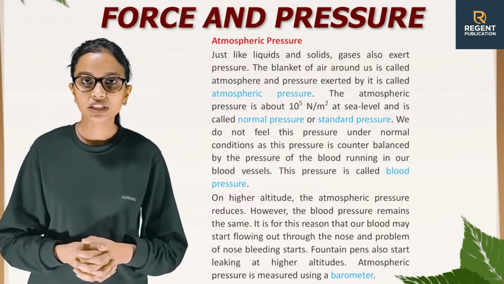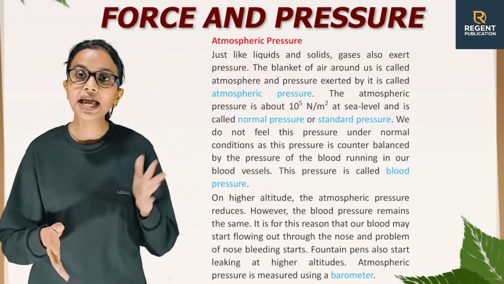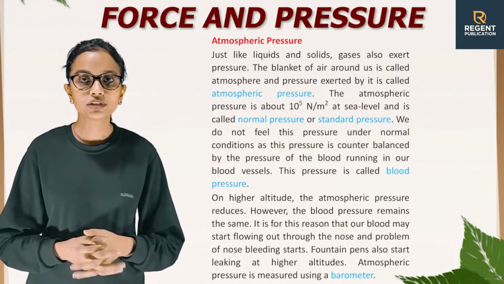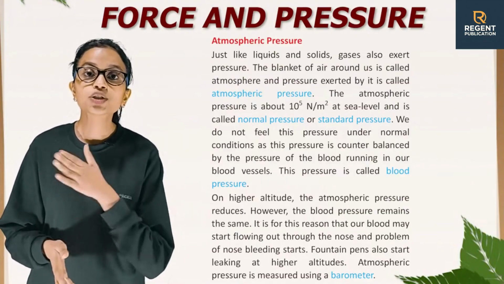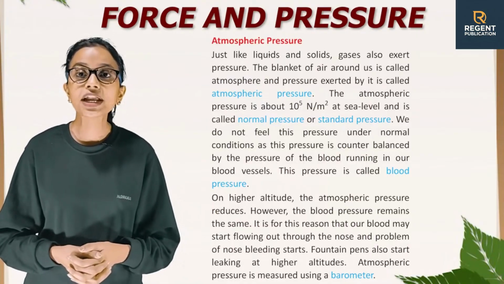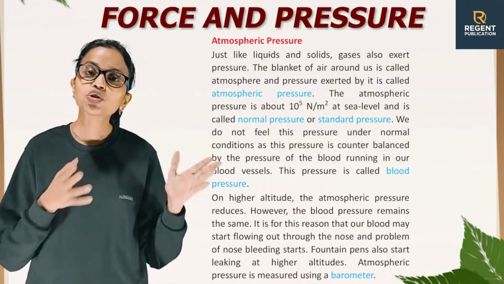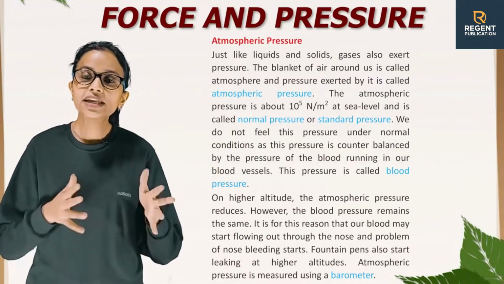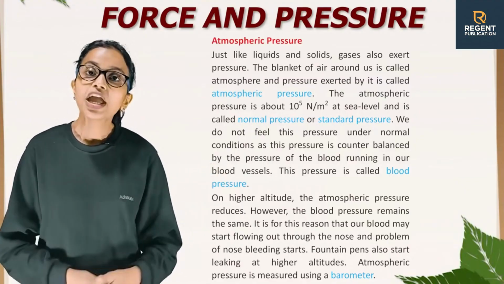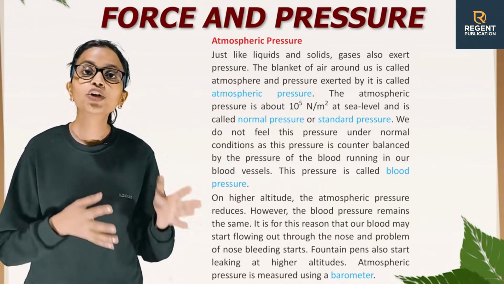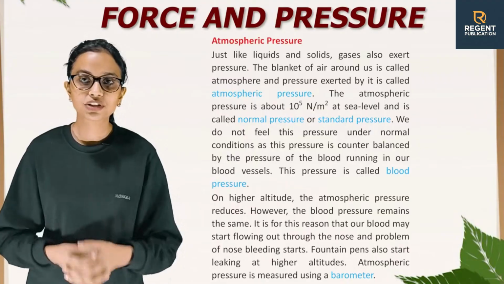Atmospheric pressure. Just like liquids and solids, gases also exert pressure. The blanket of air around us is called atmosphere, and the pressure exerted by it is called atmospheric pressure. The atmospheric pressure is about 10 raised to the power 5 Newton per meter square at sea level and is called normal pressure or standard pressure.